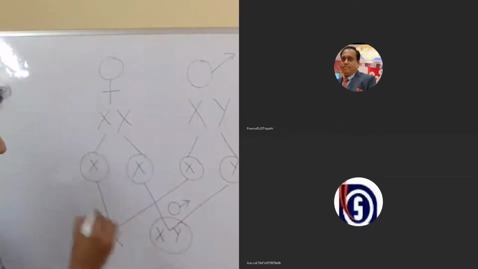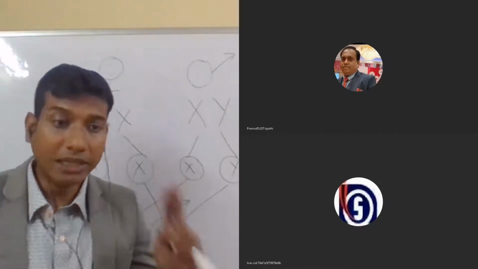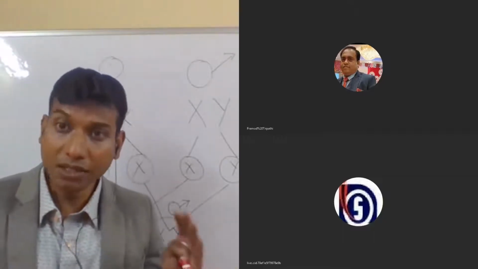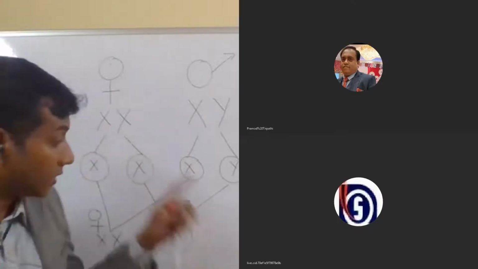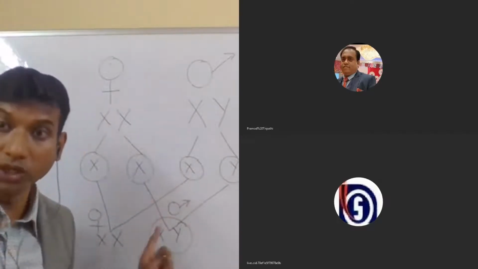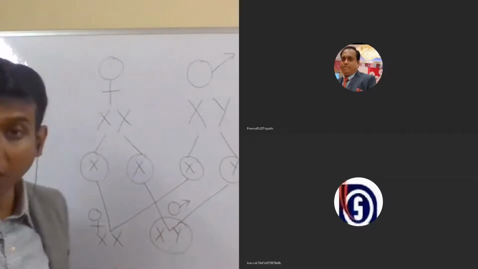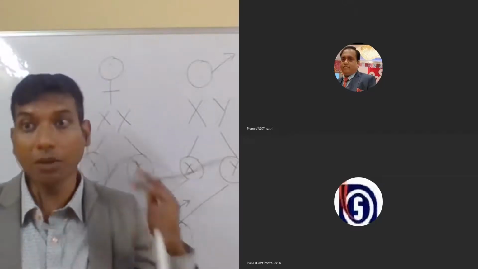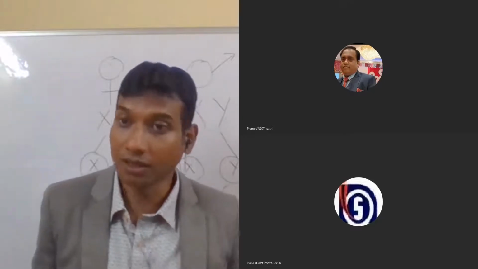Now, what we can see from here is that it is the males, not the males, I would say, it is the sperm that is going to fertilize the egg, which is going to decide the sex of the child, because females have no control over it. They are producing only one type of gamete, that is the X. They are the eggs carrying the X chromosome.